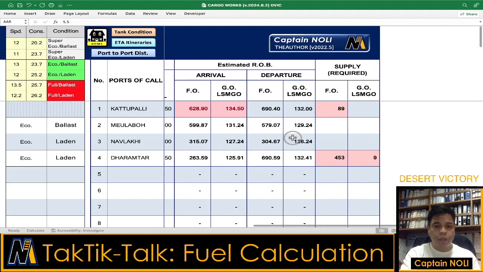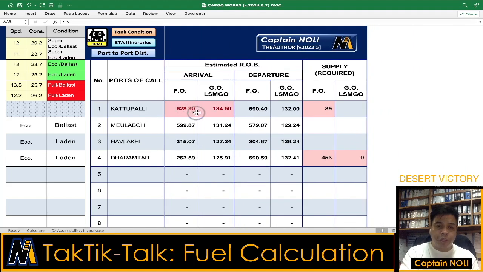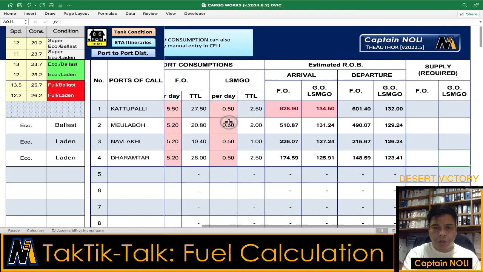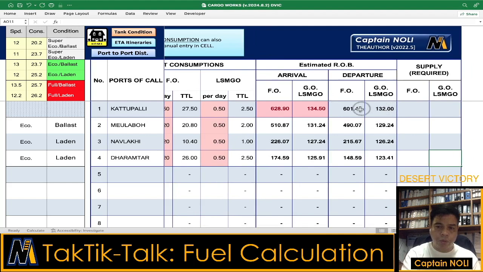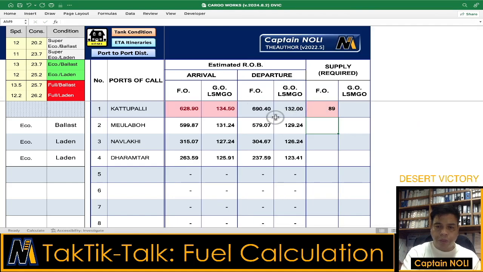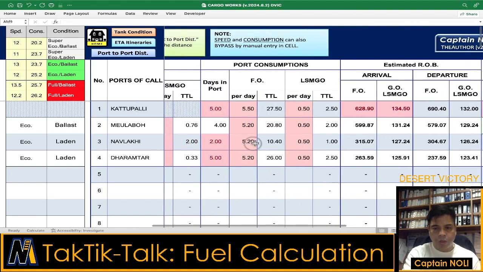In our example, on arrival at Katupali, the ROB is 628.9 for the fuel oil, and for the gas oil is 134.5. The arrival ROB less the port consumption will be the departure ROB. For example, we take bunker of 89 tons before departure in Katupali, the start of the voyage. So our ROB on departure is 690.34 for fuel oil and 132 for the gas oil. This will be the result of those calculations on the left side.